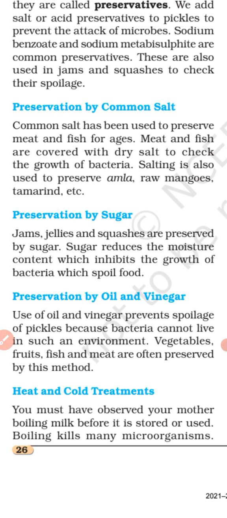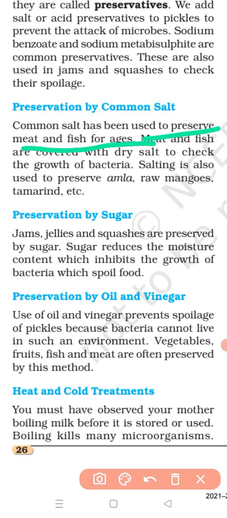So common salt does not allow bacteria or fungus to grow on fruits and vegetables, and this common salt will preserve it. Common salt has been used to preserve meat and fish for ages. Meat and fish are covered with dry salt to check the growth of bacteria. Salting is also used to preserve amla, raw mangoes, tamarind, etc.